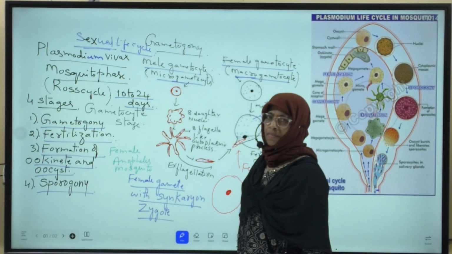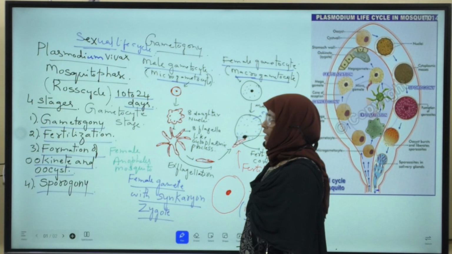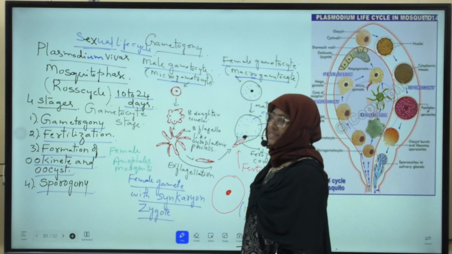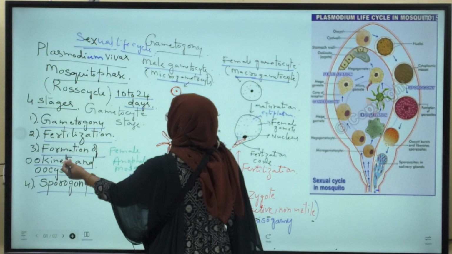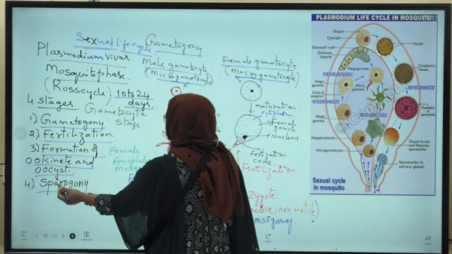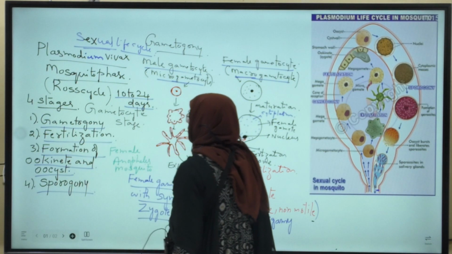So Plasmodium completes its life cycle in how many stages? 4 stages in mosquito. That is gametogony, fertilization, formation of Ookinete and Oocyst, and Sporogony.